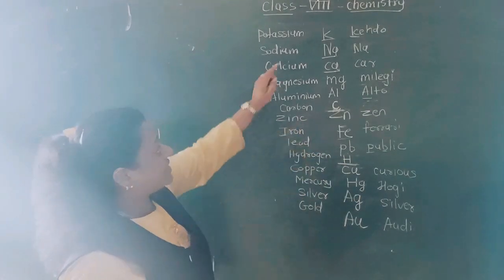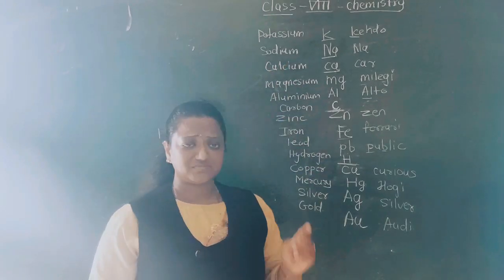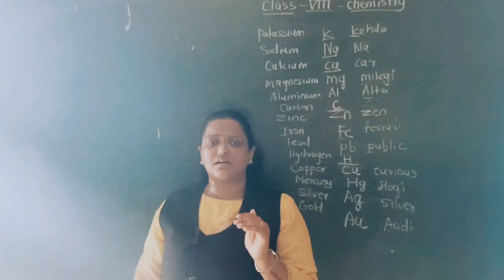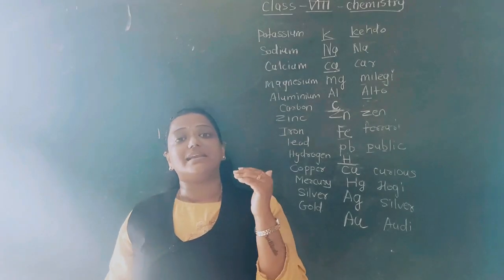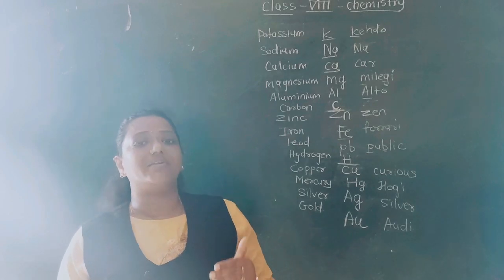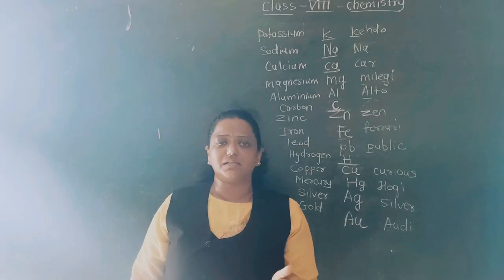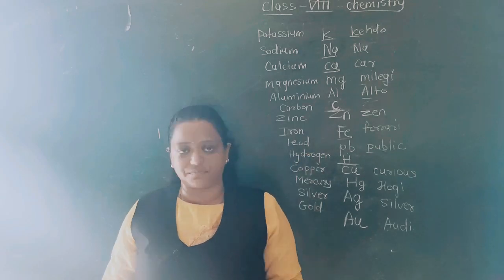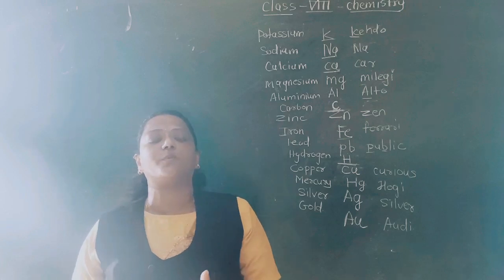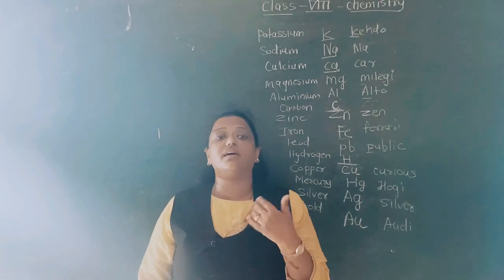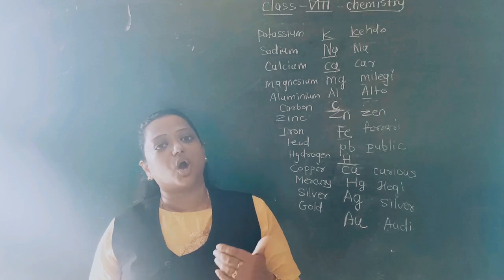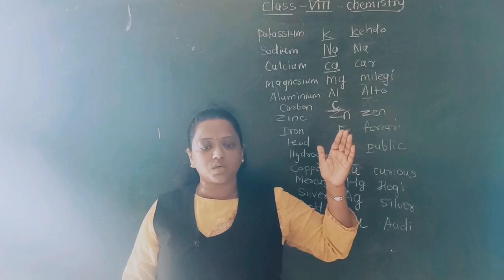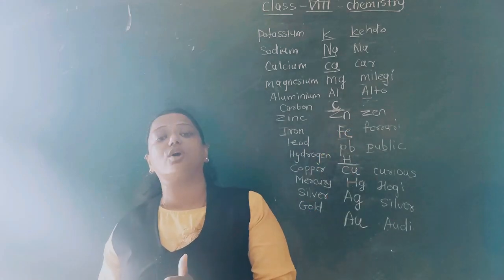So here, students, calcium, magnesium, aluminium and zinc are less reactive, meaning not much less reactive. They react with the oxygen, but not vigorously like sodium and potassium. It will take a little time. Immediately we see the results in potassium and sodium, but these do not react vigorously with atmospheric oxygen, and they react with oxygen without any energy.